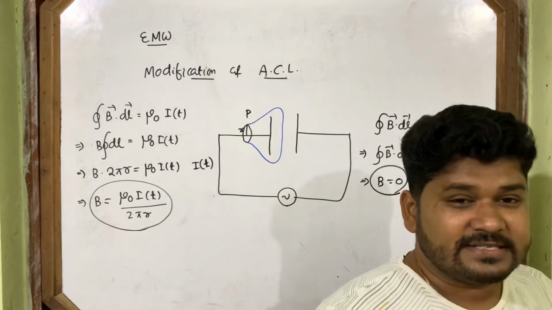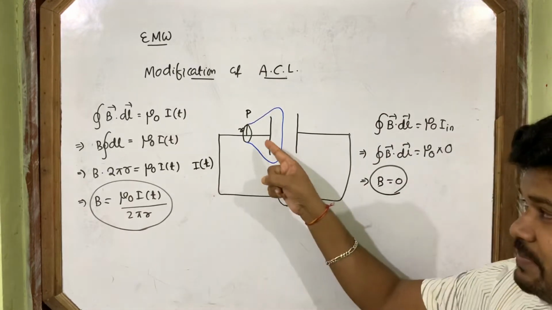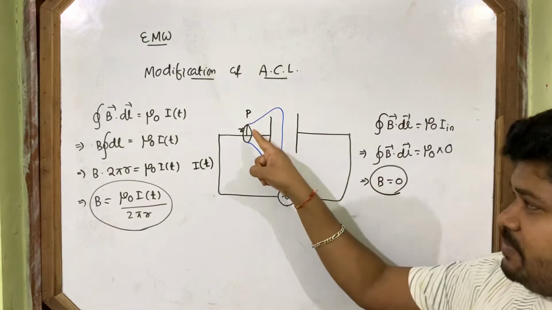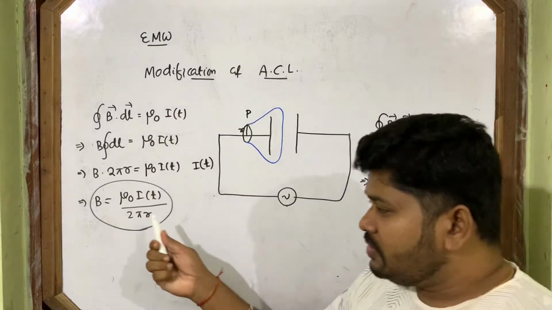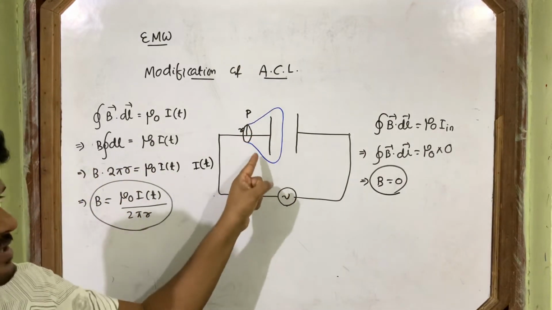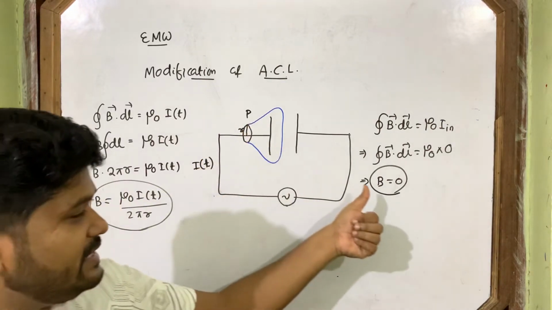Now the contradiction arises. When you choose the Ampere loop like this, a circular loop, at point P the magnetic field is coming this much. But when you choose the Ampere loop like this, a tiffin box like structure, then the magnetic field at point P is coming 0.